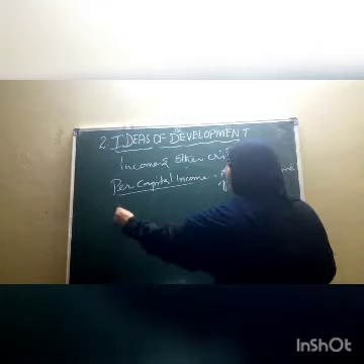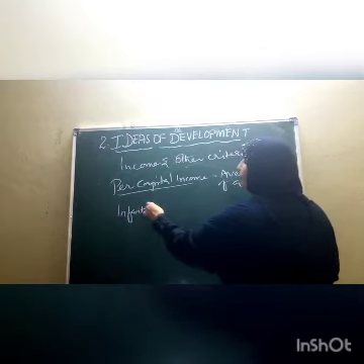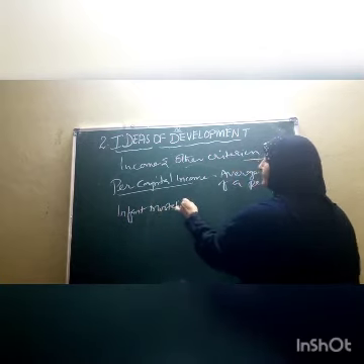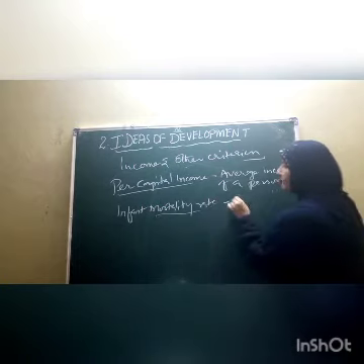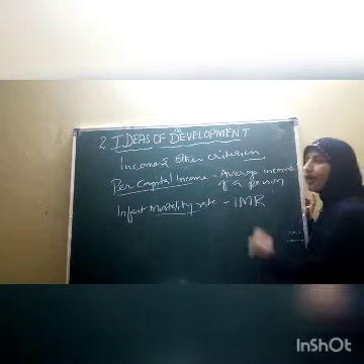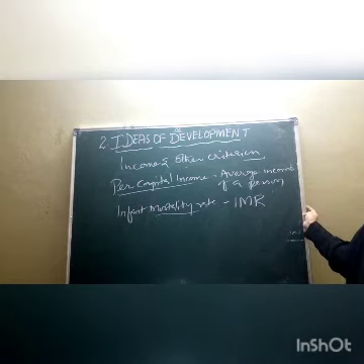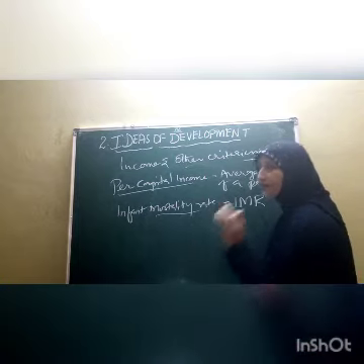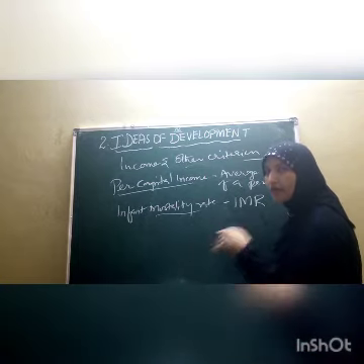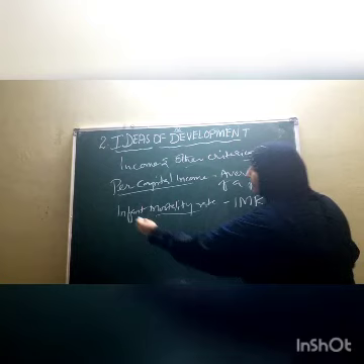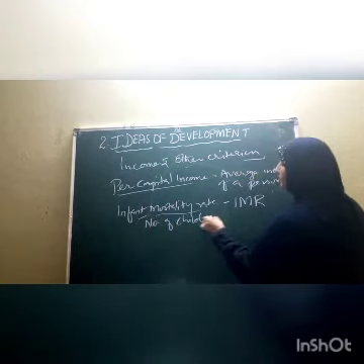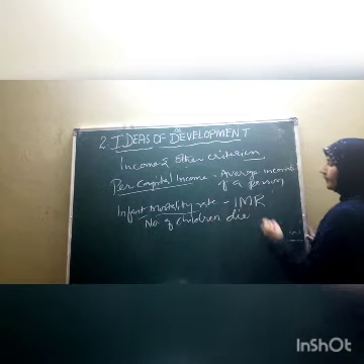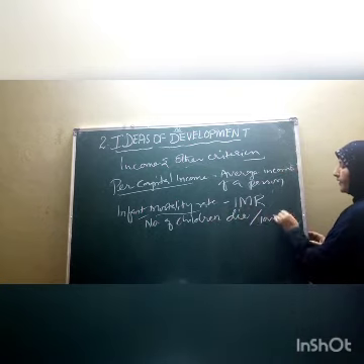Besides per capita income, we have the second one, infant mortality rate, also called IMR. What is infant mortality rate? It is nothing but the number of children who die per 1,000 born children in a year.